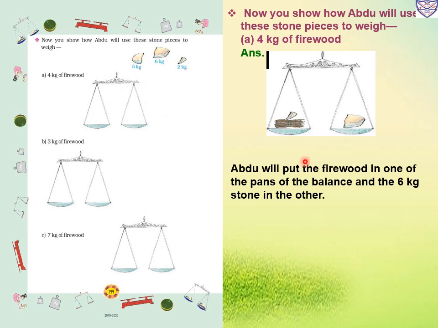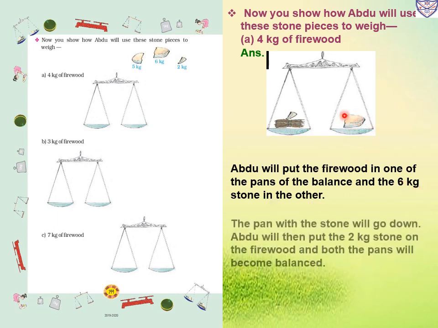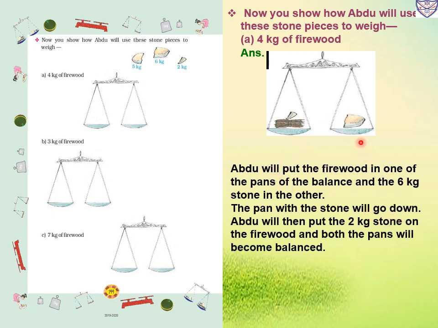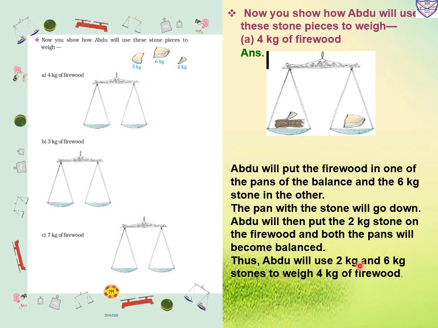Abdu will put some firewood in one pan of the balance and the 6 kg stone in the other. The pan with the stone will go down, because 6 kg is more. Abdu will then put the 2 kg stone on the firewood pan, and both pans will become balanced. This way he will give 4 kg of firewood. Thus Abdu uses the 2 kg and 6 kg stones to weigh 4 kg of firewood.